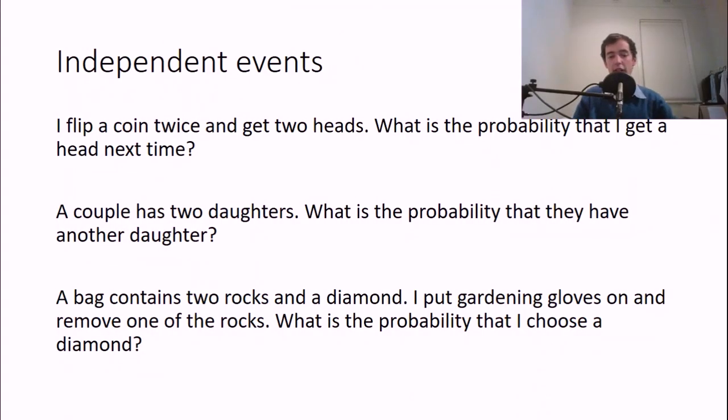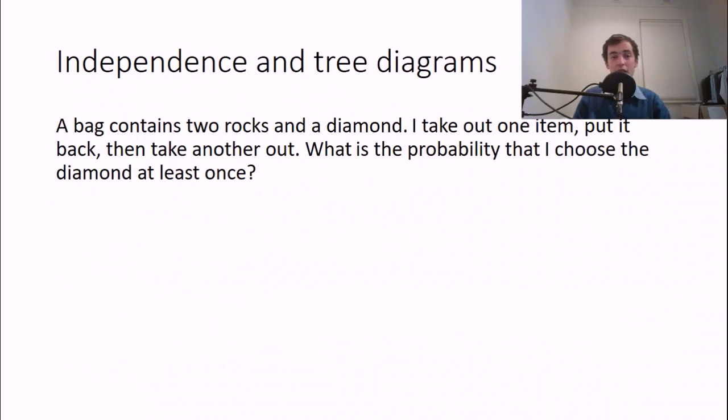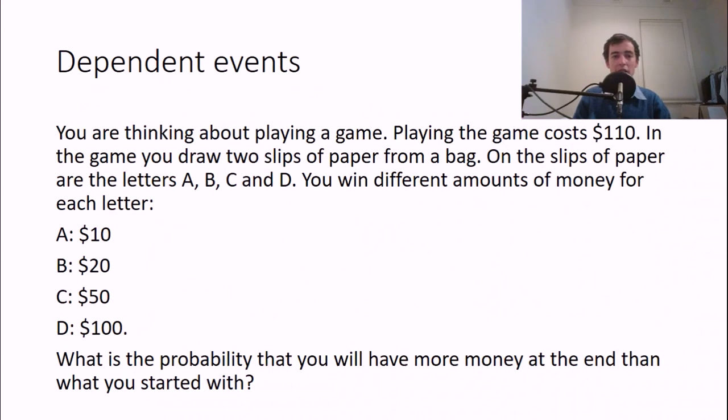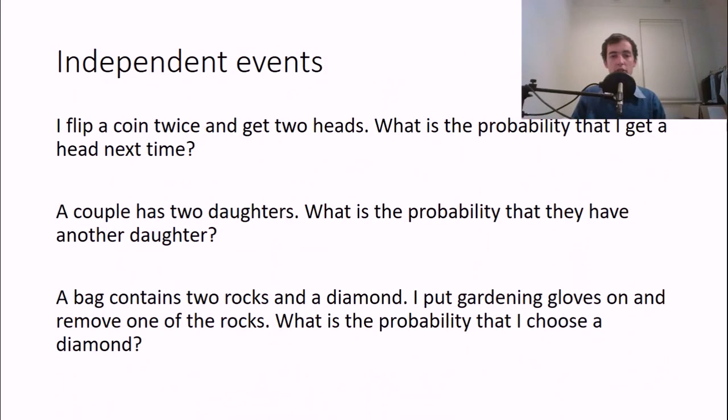Everyone. So today we are going to go through independent events and dependent events. I'll explain what they mean in a second. But what we're doing overall today is we're going to do some problems, these three. Hopefully you'll find them interesting. I definitely do. And we're going to talk about gambling at the end with an example problem. So let's get into it.